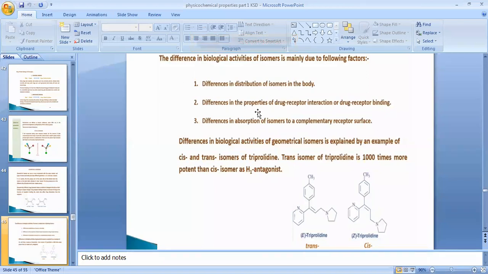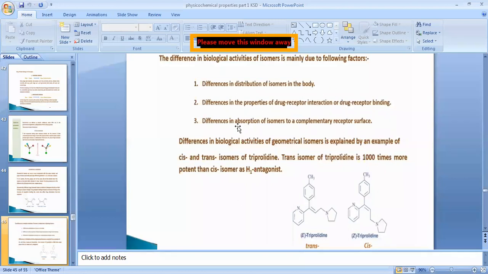Then there is a difference in the properties of drug receptor binding due to the change in the structure. Now, a receptor is nothing but a macromolecular protein structure. That macromolecular protein structure is constant. No doubt it is changing, but where the drug is going to bind, that structure remains stagnant. Now, if there is a change in the structure of the molecule, it will differ the drug receptor interaction also.